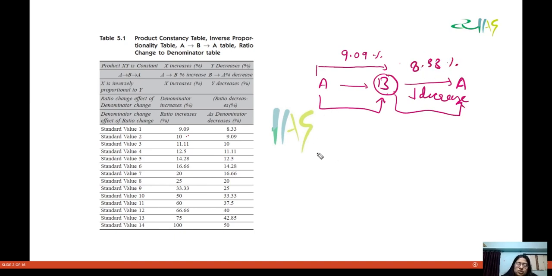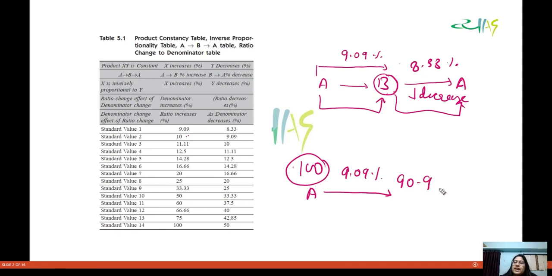Let me show you this concept. For example, take A as 100. What will be 9.09% of 100?